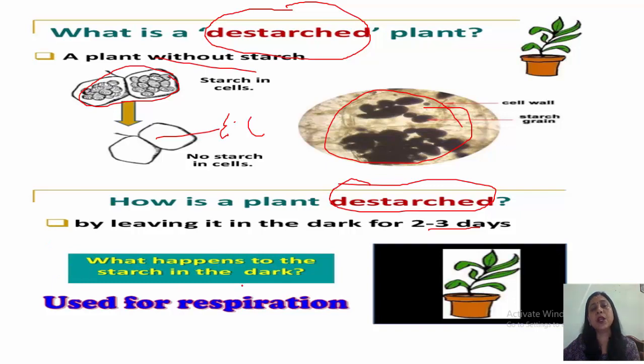Now, what happens to the starch in the dark? अब हमने plant को dark में रख दिया for 2 to 3 days. क्या होगा? वो जो starch है, that is utilized for respiration. तो सारा starch जो है जब use हो जाएगा, then after 2 to 3 days, we can take the plant and use it for our experiments.